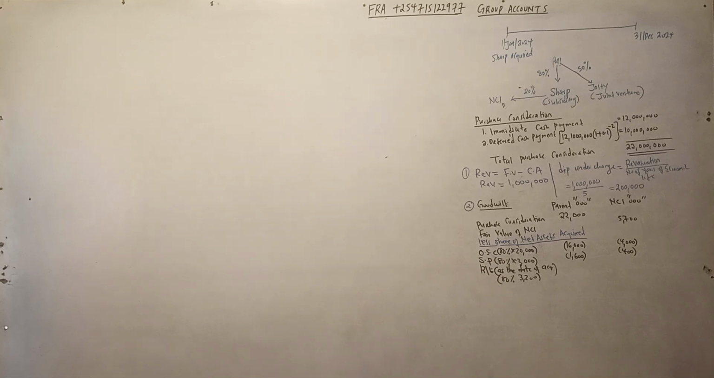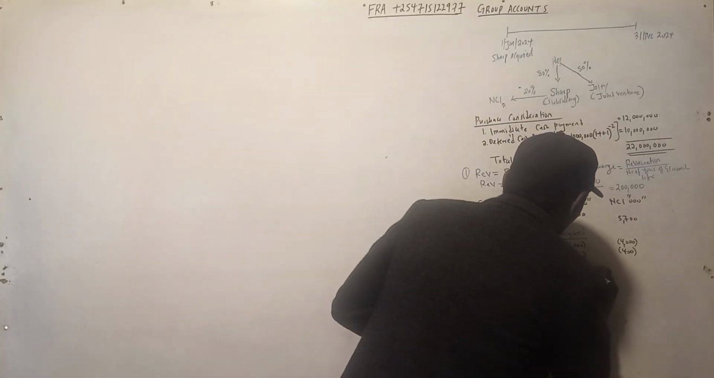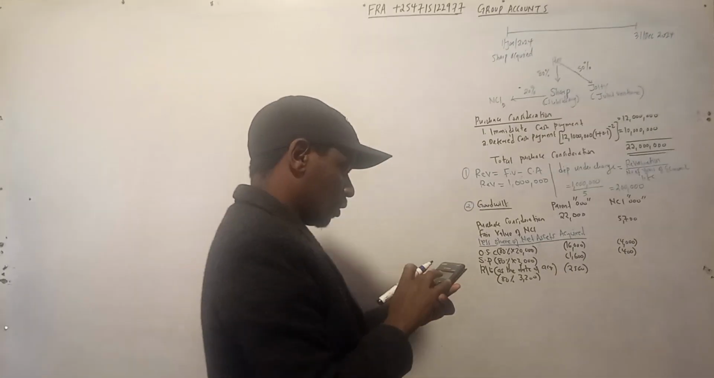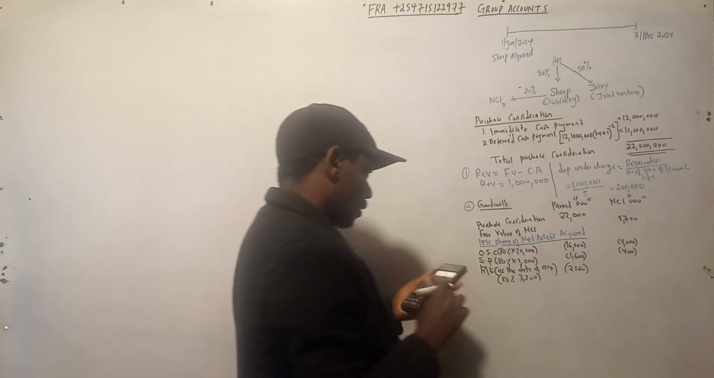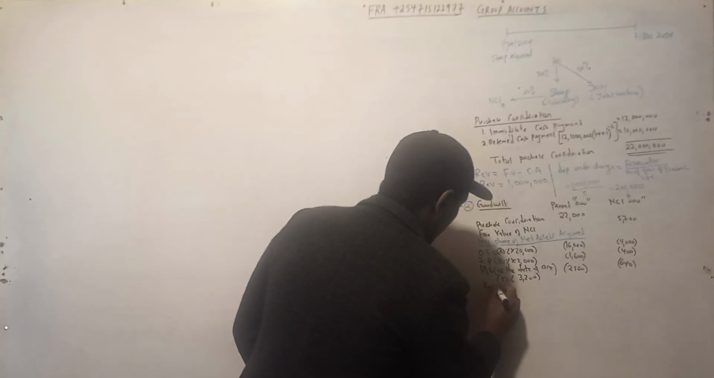That is 2560. Now, what about the 20% remaining? That is 640. You also have revaluation somewhere. Revaluation.